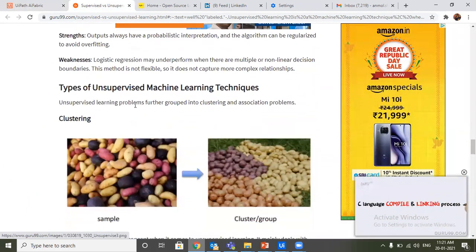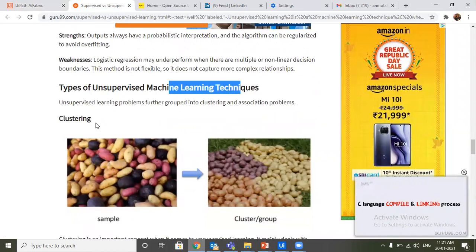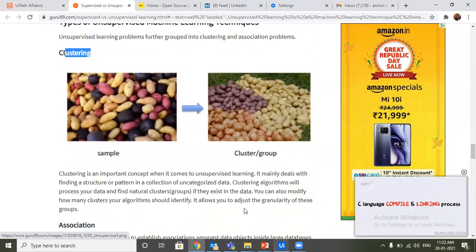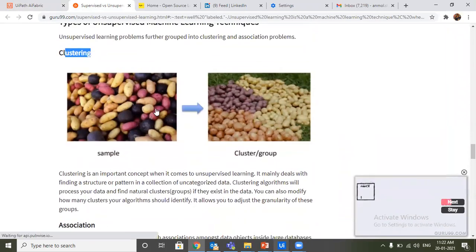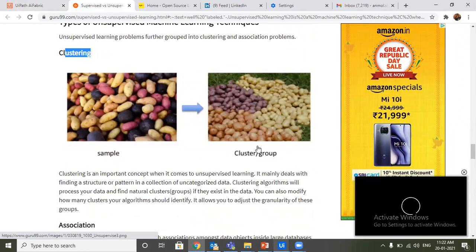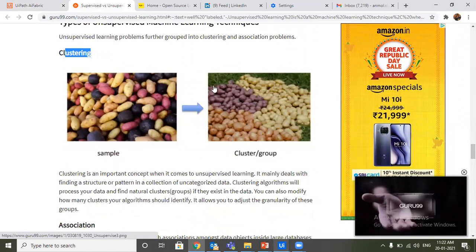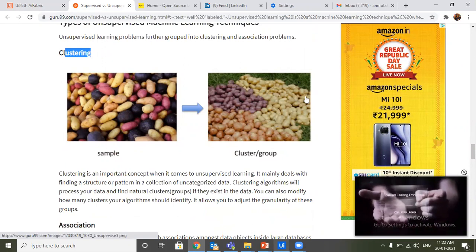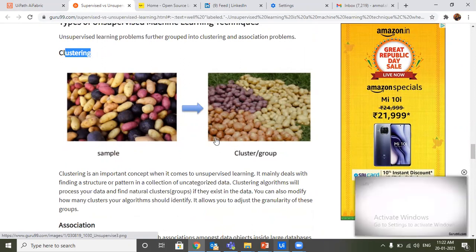Now the types of unsupervised machine learning techniques. The first is clustering and the other is association. Clustering is basically when you've been given all this data, say different data, and you cluster it based on certain criteria. For example, I'll cluster all the pink ones together, the light brown ones together, and the beige ones together. Or if there is an age group, then you cluster based on that.